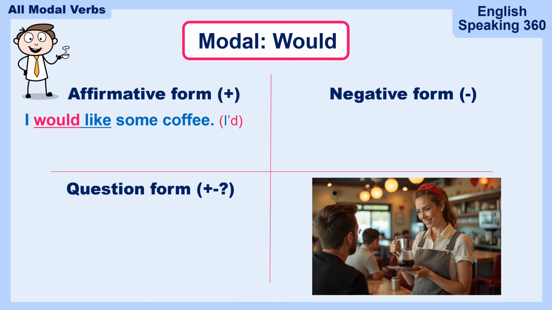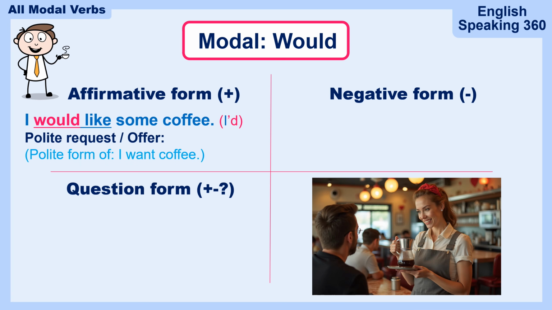I would like some coffee. I'd like some coffee. It is a polite request, or it could be an offer. I will explain later. It's basically the polite form of I want coffee, but I want coffee is not polite, so we don't say that. I'd like some coffee, please.